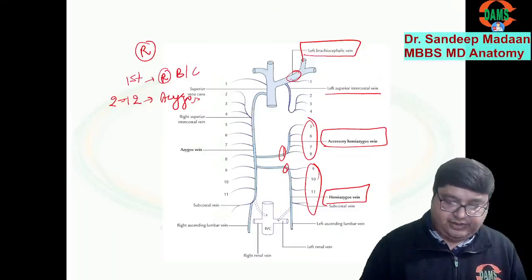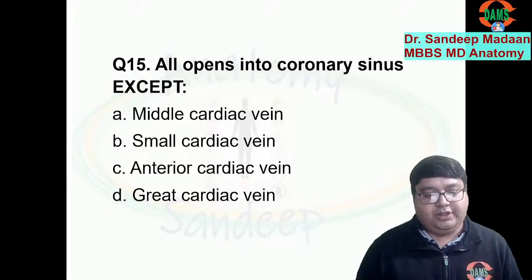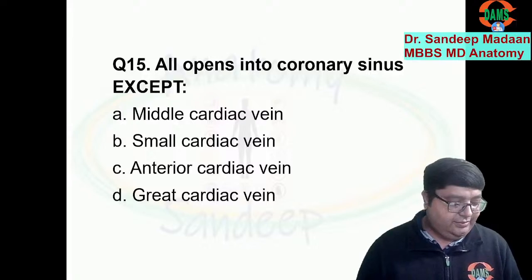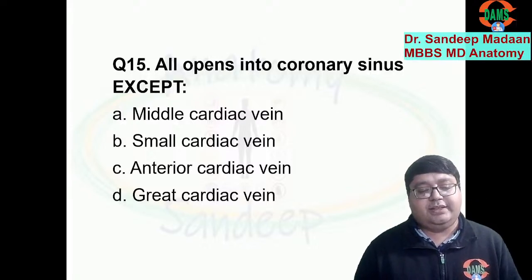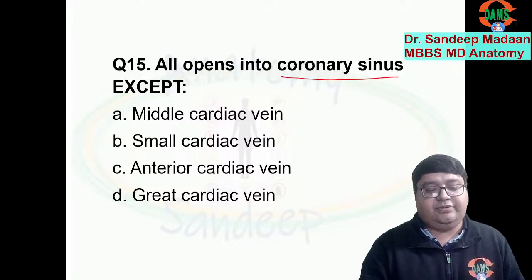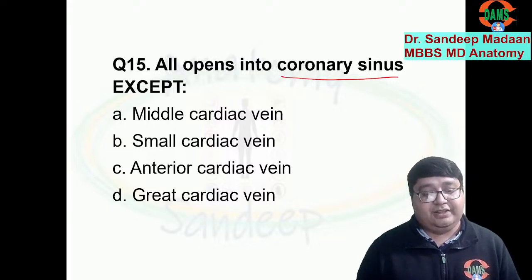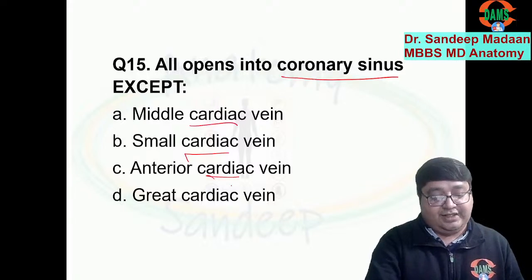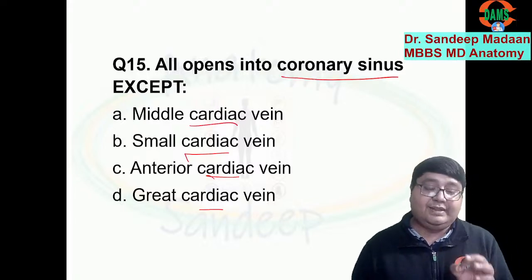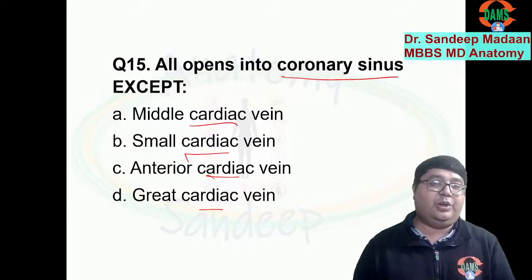Now we will be looking at question number 15. All open into coronary sinus except one. So this is very, very important. Why? Because coronary sinus is the one which is going to receive the venous drainage of the heart. Venous drainage of the heart means cardiac vein. Look at all four are cardiac. Now that's interesting. One of them is cardiac, but not draining into coronary sinus.